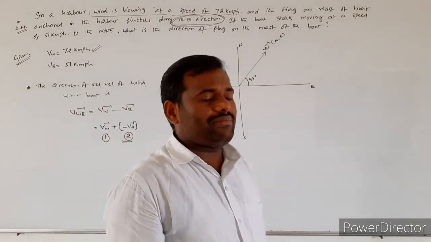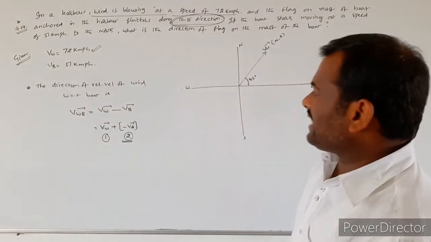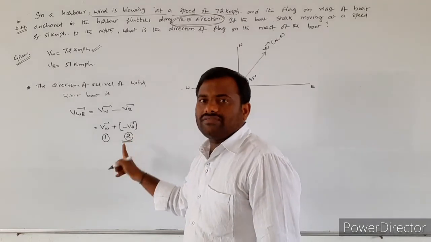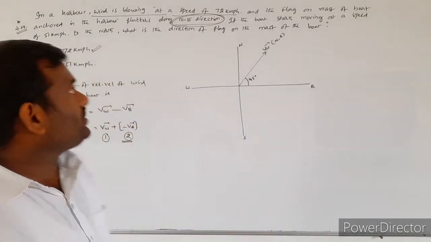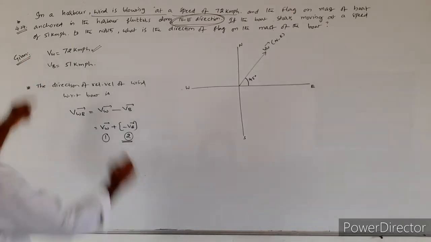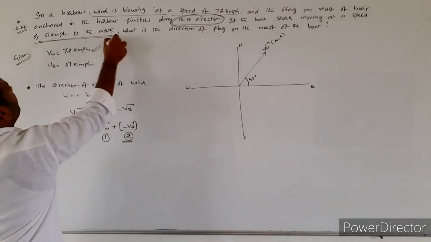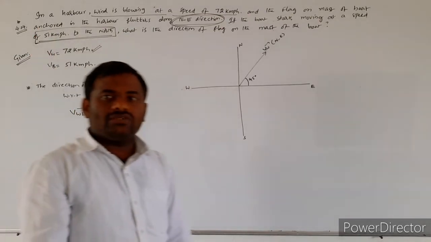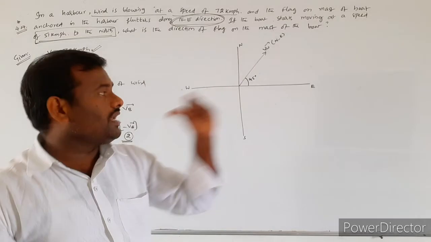First vector is nothing but velocity of the wind. Second vector is the negative vector of the velocity of the boat. In the question they mentioned that the boat is moving with a speed of 51 km per hour to the north. The boat is moving in which direction? Towards north.